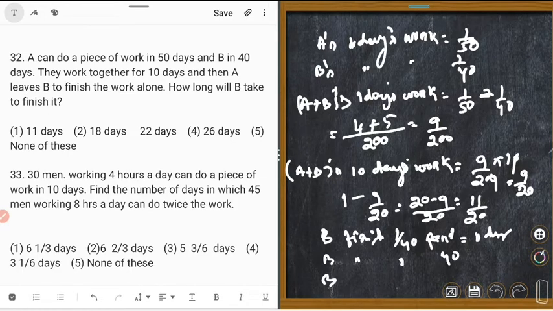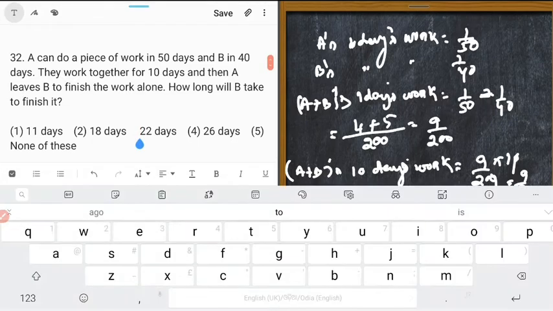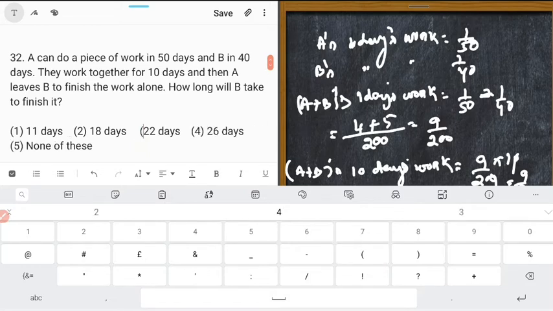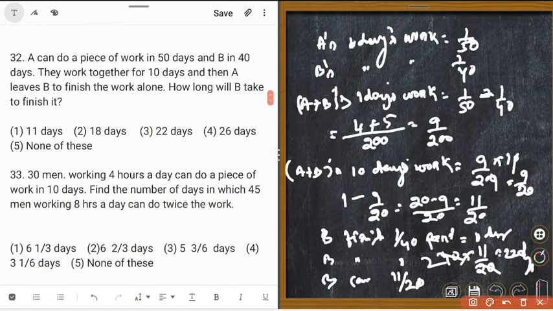Therefore B can finish 11 upon 20 part in 40 into 11 upon 20, which is equal to 22 days. The correct answer is 3, 22 days. Okay.